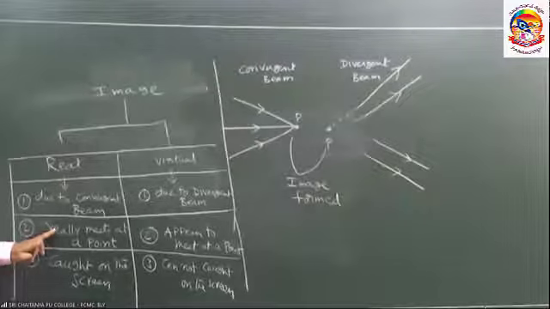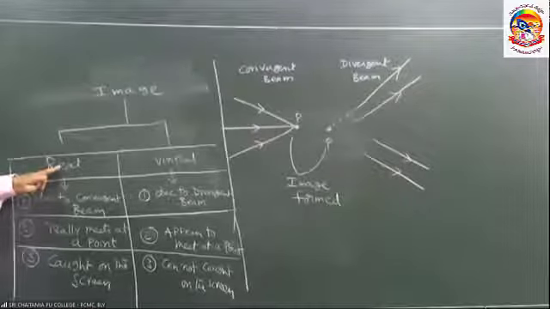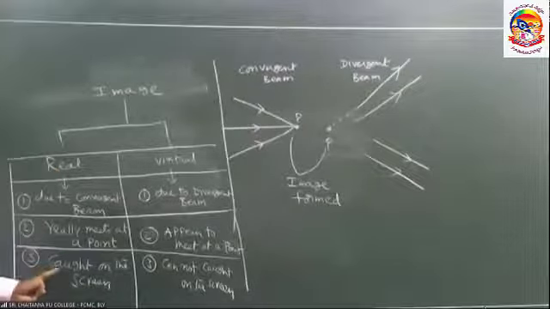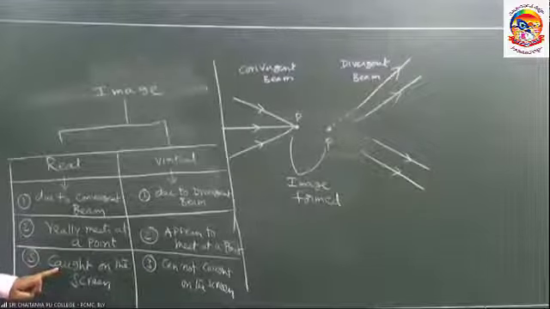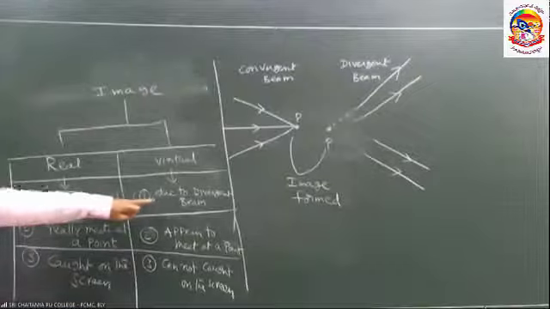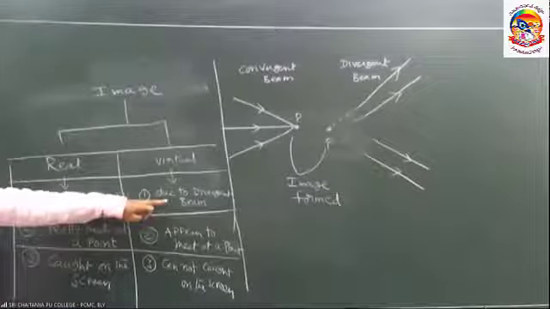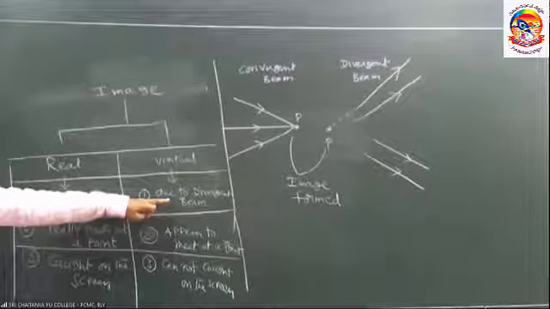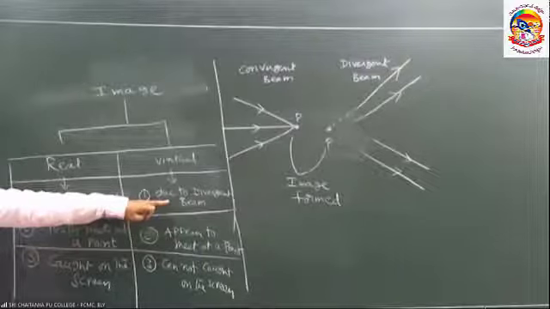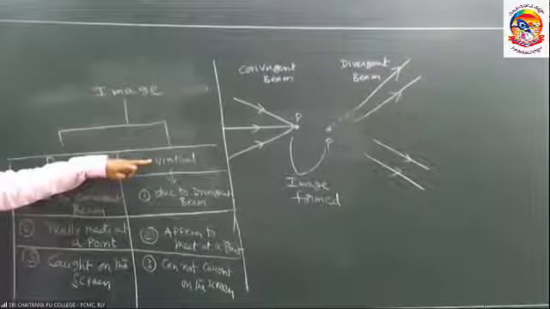Real images can be caught on the screen. If the image is formed due to divergent rays, then the image is called a virtual image.